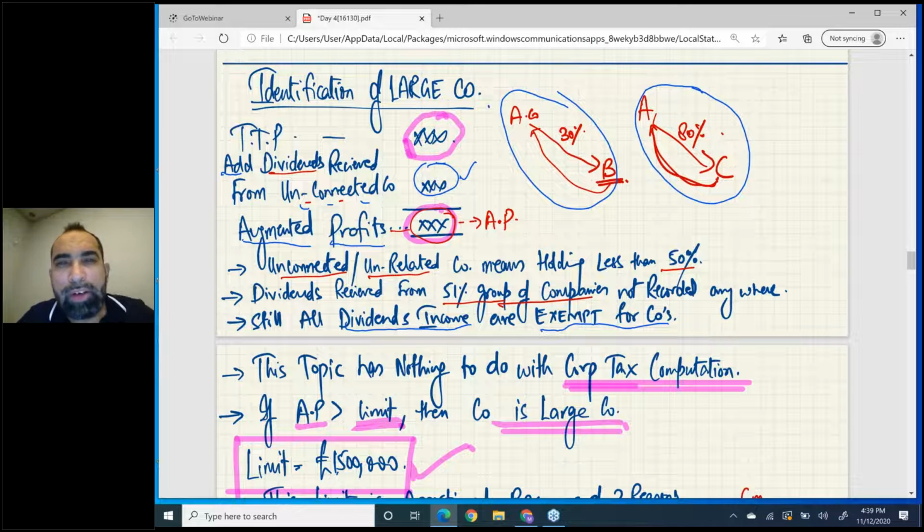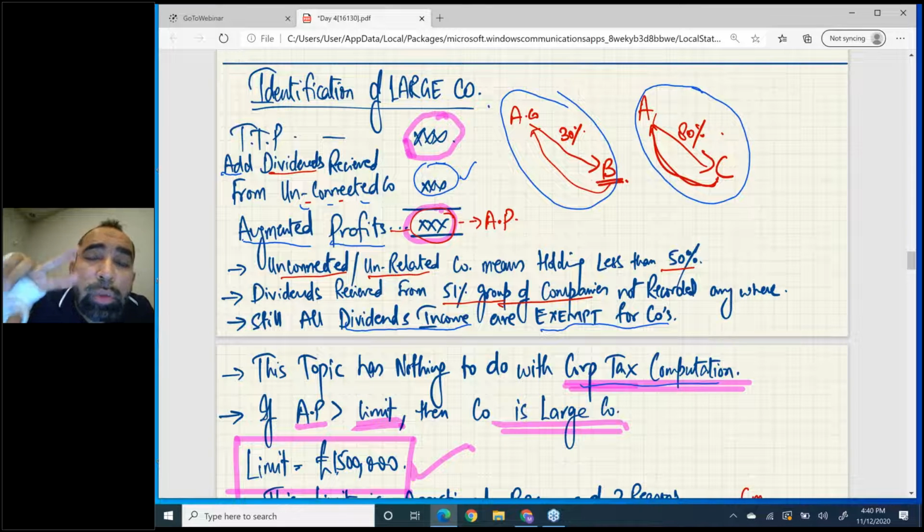Now, a million-dollar word. Listen, this topic in front of your screen has nothing to do with corporation tax computation. This large company, small company topic is just linked to corporation tax payment.